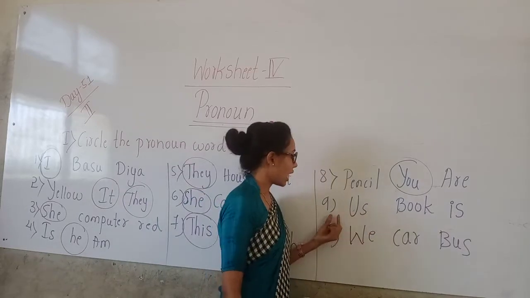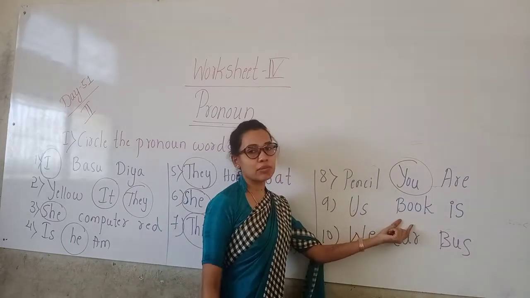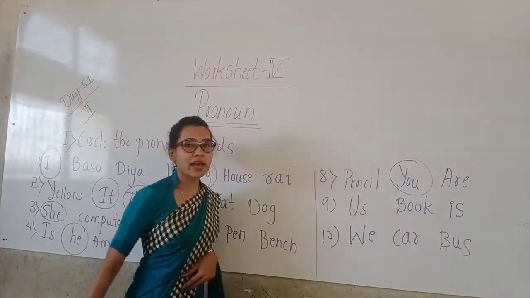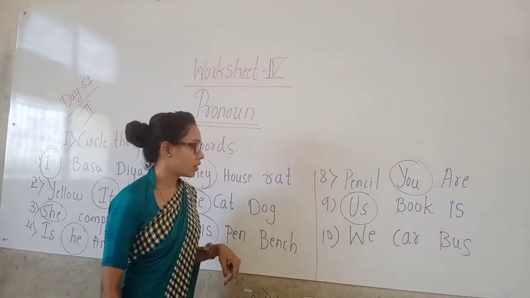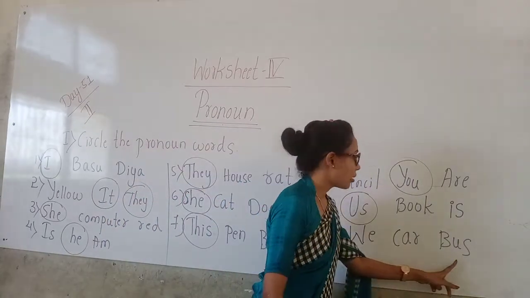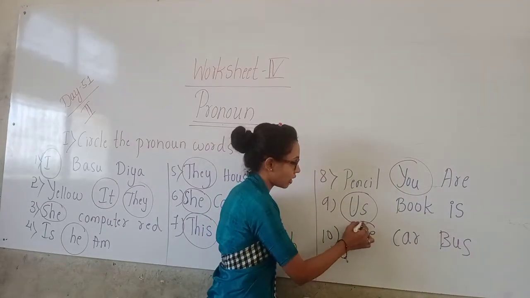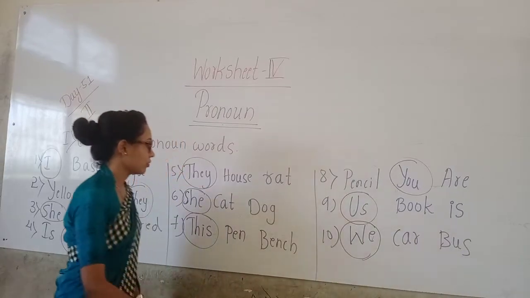Us, ninth one. Us, book, is. So here book is a naming word. "Is" is a helping verb. "Us" is a pronoun, children. So we have to circle "us". We, car, bus. Car and bus are naming words, nouns, children. We have to circle the word "we" here. So "we" is a pronoun.